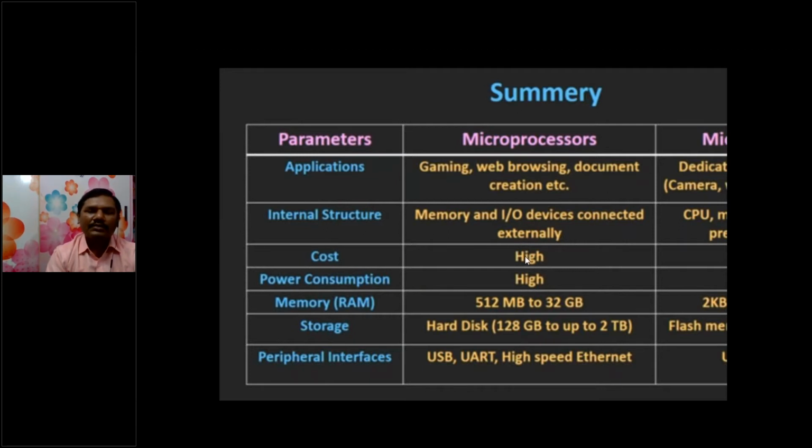The cost of the microprocessor is very high compared to microcontrollers. Here we need more memory, both RAM and ROM. They take 512 MB to 32 GB of RAM up to 2020, and hard disk storage of 128 GB to 2 terabytes today.